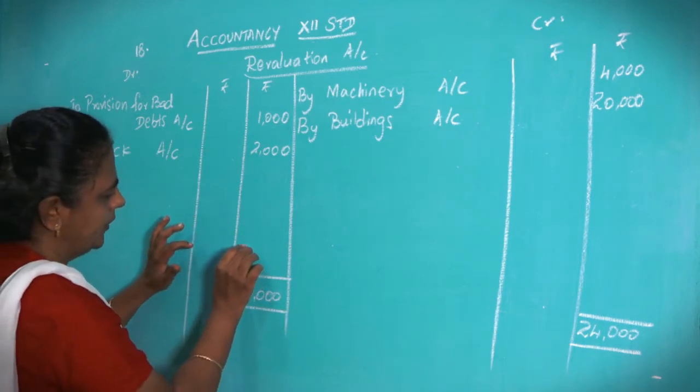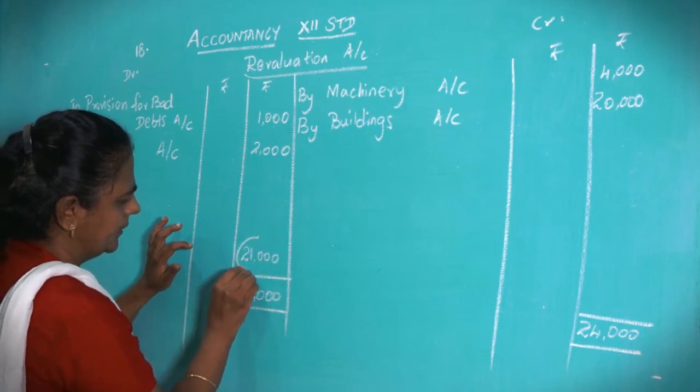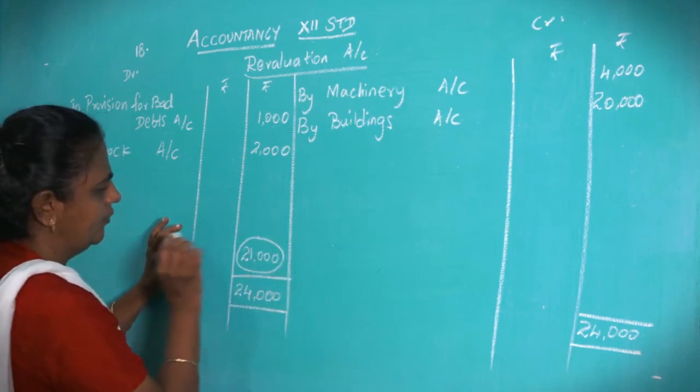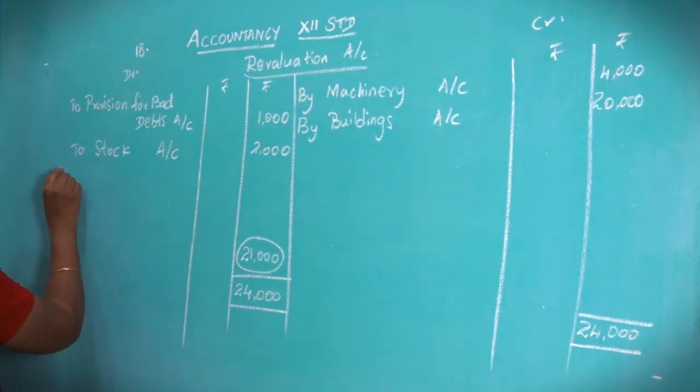So you will get a profit of 21,000. Okay, put a circle for it. So now this 21,000 profit should be transferred to all partners' capital account.